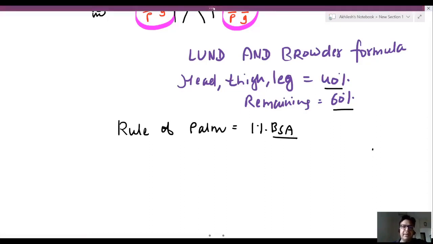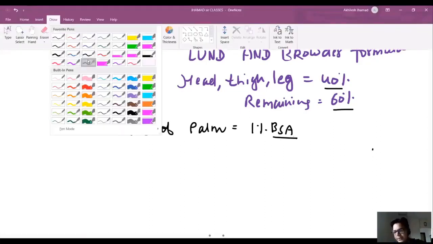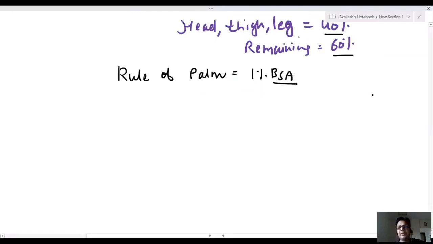Now, sir, a very important MCQ comes. How to differentiate? Let's revise a little bit.